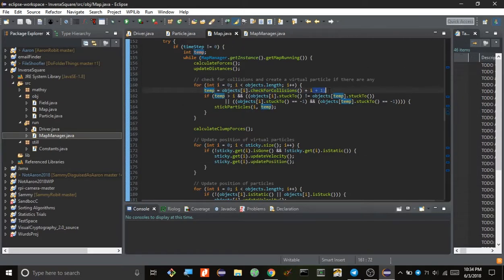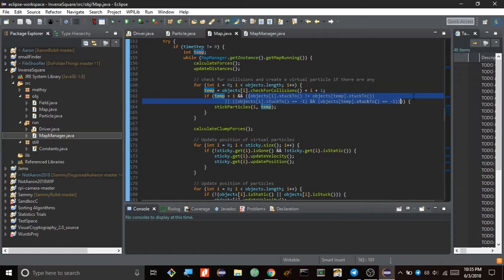And it says, okay, if temp is greater than I, there's some particle that's colliding with the particle that's being checked. And if object I is stuck to, this just checks that it's not already stuck to.